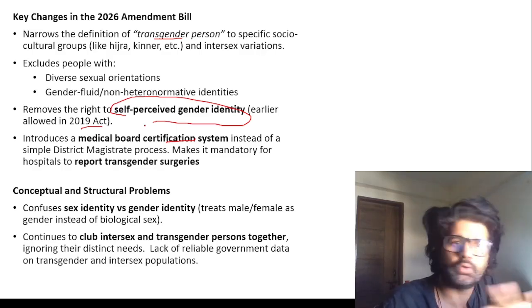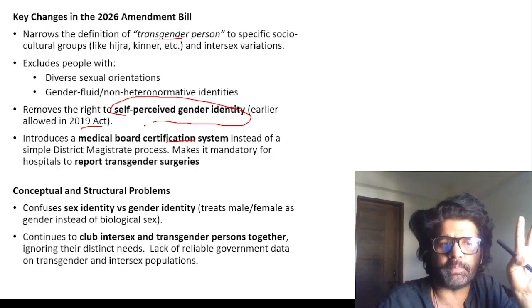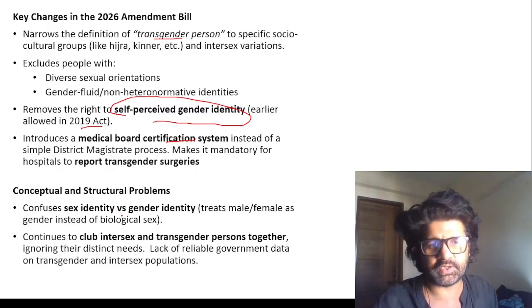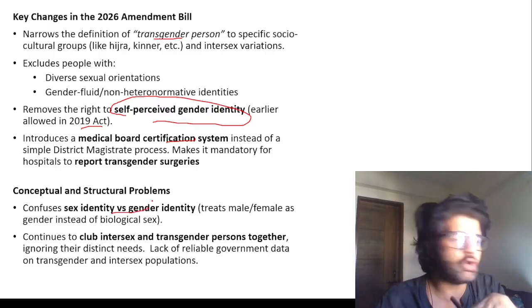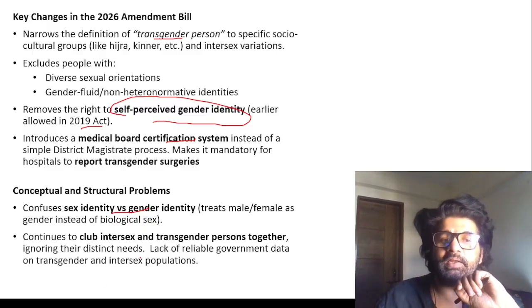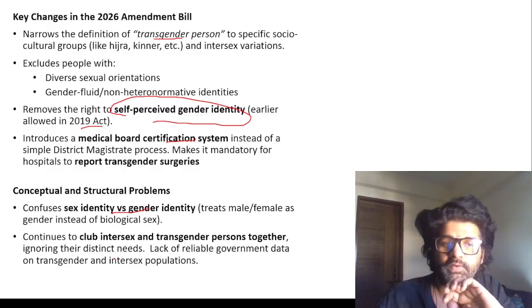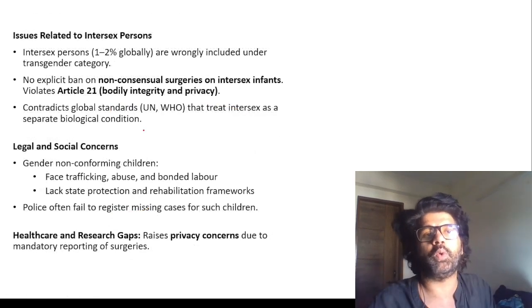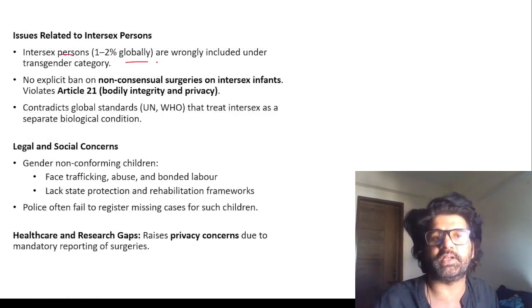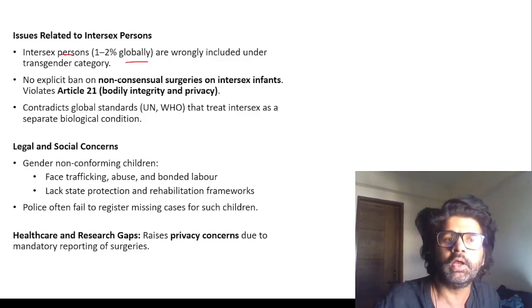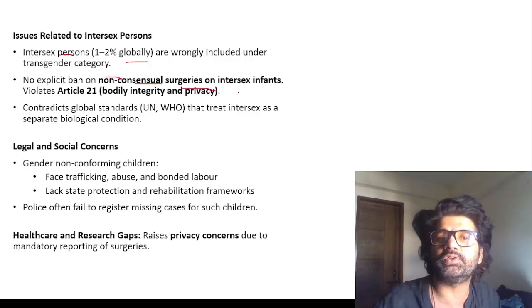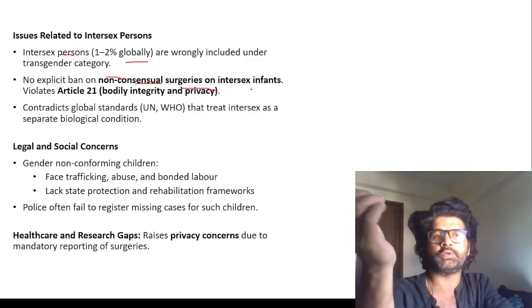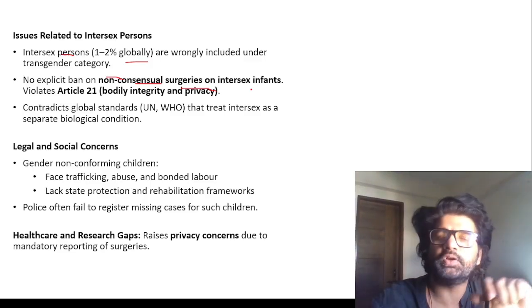Right to privacy, Article 21, is also gone out of the picture. And it confuses sex identity versus gender identity. We have just discussed sex is not always equal to gender. Intersex is not always equal to transgender. But all these things are clubbed together in our current day and age. 1 to 2% of persons globally are intersex. We have seen XXY chromosome and all. There is no explicit ban on non-consensual surgeries on intersex infants. So that provision is not there in this bill.